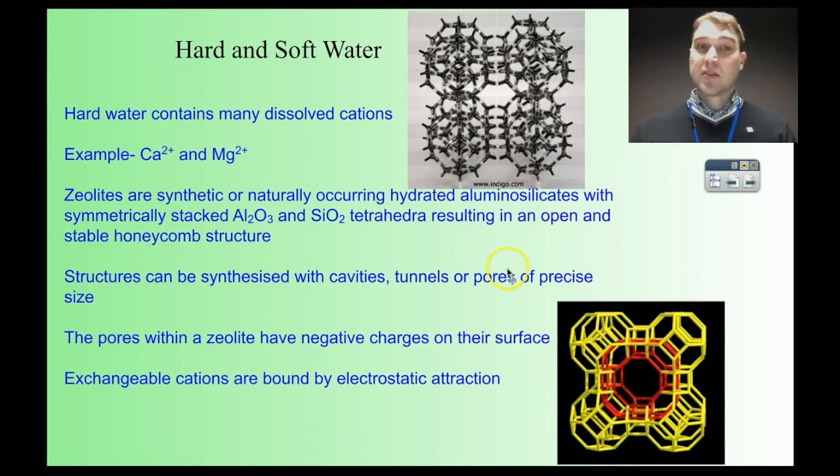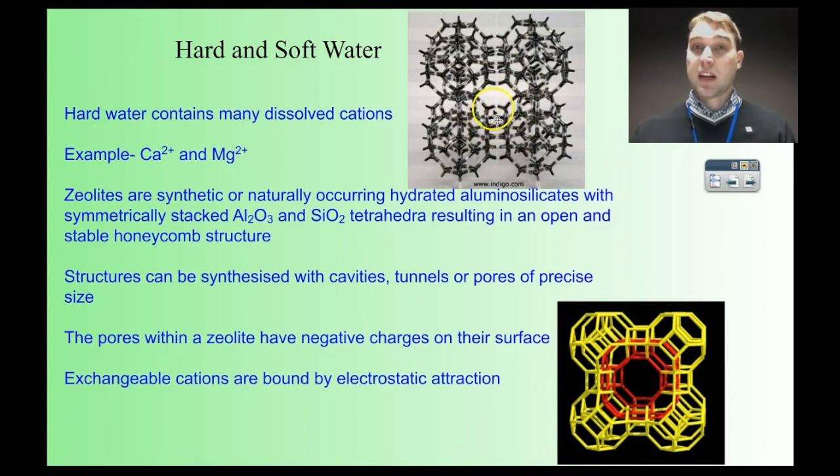Zeolites are naturally or synthetically occurring silicate or aluminosilicate structures that have a very open and stable honeycomb structure. So this open, stable structure means that you get pores and tunnels and cavities, and because it's made of silicates and aluminosilicates, there's a negative surface charge in there. So it has a really large surface area, it's solid because it's silicate, and water can flow through it really easily. So: large surface area, big negative charge, solid, water can flow through it.